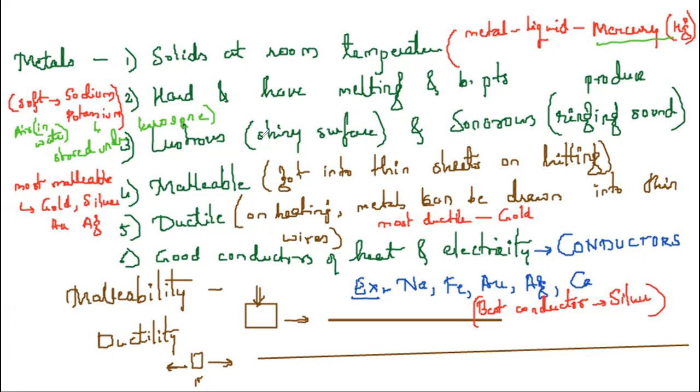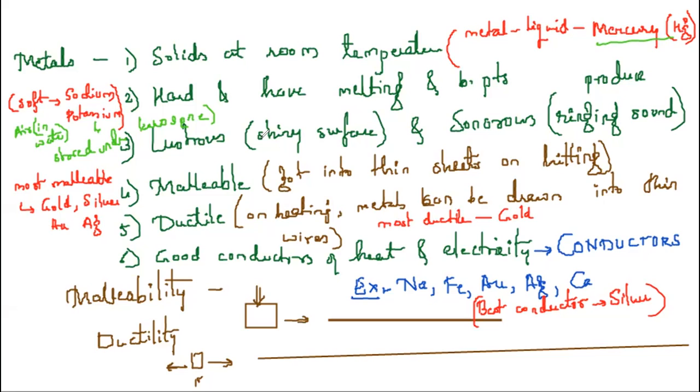Which are the metals used in jewelries? Gold, silver, and platinum. There are two reasons why we use these in jewelries. One is that they have a shiny surface, that is, they are lustrous. Another is that, unlike potassium and others which react with air and water, these metals, gold, silver, and platinum, do not get attacked by air, water, or the atmosphere. So jewelries are prepared from gold, silver, copper, and platinum.